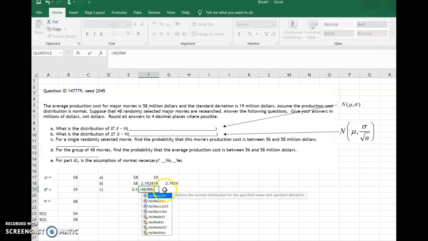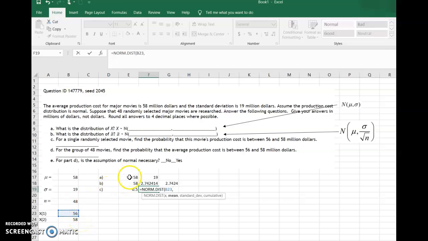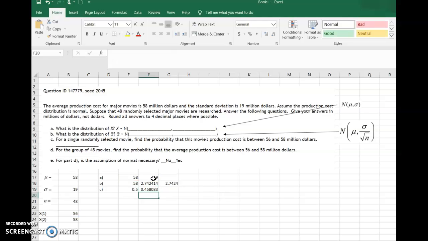This time I'll double click just to show you when you do so, it gives you the open paren. What do we want the area below? Well, 56, comma. What is the mean? Still 58, comma. What is the standard deviation? It's still 19, comma. And do you want me to find the cumulative area below? Absolutely, true. Enter. So the area below the lower dollar amount is 0.458-ish. We need to take the area below the bigger and subtract the area below the smaller.